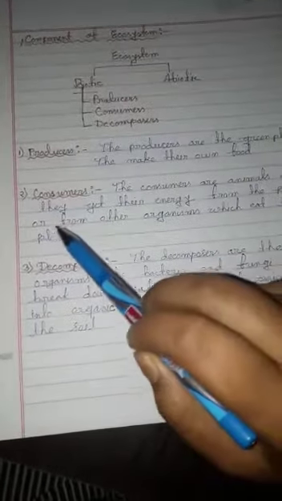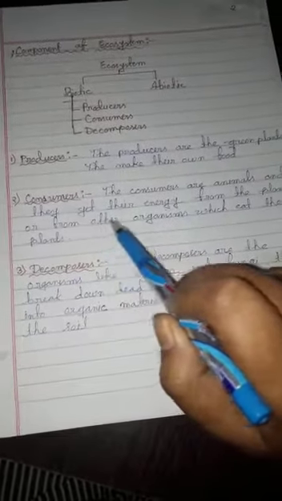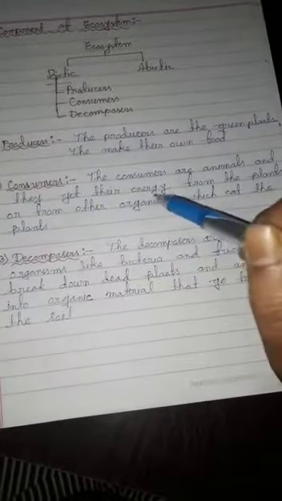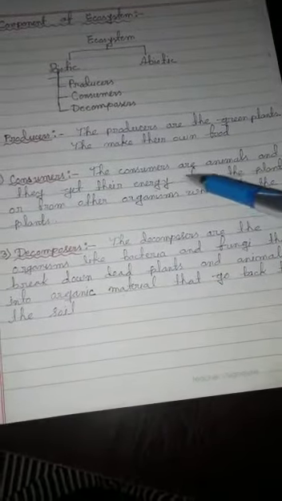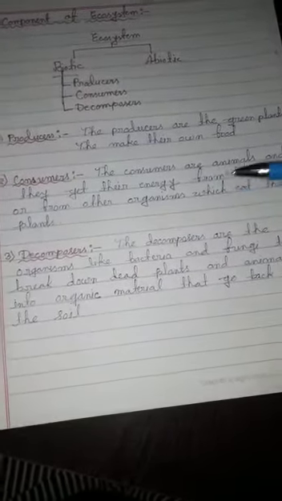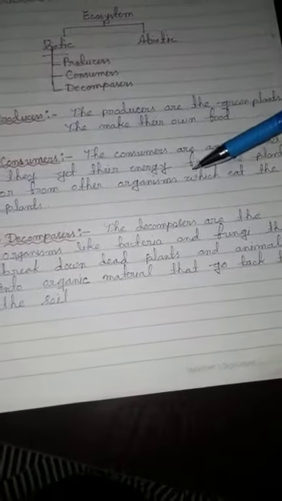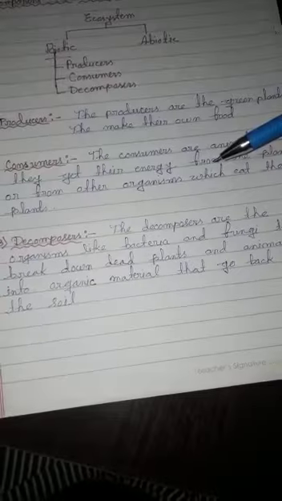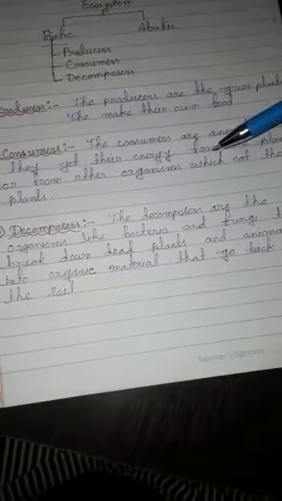Now the second is called consumers. Consumers consume their food from producers. Consumers can be classified into three types. The first is called primary consumers. The primary consumers are also called herbivorous animals, which means they only depend on plants, on leaves and branches. So these are called the primary consumers as well as herbivorous animals. For example, rabbit, cow and insects are examples of primary consumers.